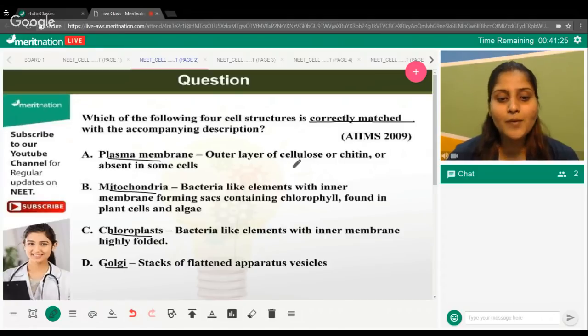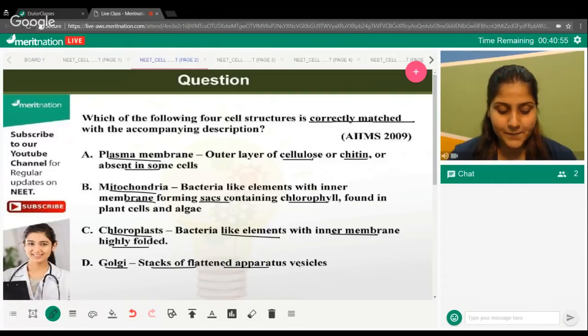About the plasma membrane, do you think it is made up of cellulose or chitin? Do you think it is absent in some cells? Mitochondria are bacteria-like elements, and they have inner membranes forming sac-like structures. They bear chlorophyll. Do you think this is right? Chloroplasts are bacteria-like elements. Inner membrane is highly folded. Is that true for chloroplast? Golgi is a stack of flattened vesicles. Do you think this is right? So quickly put up your answers. Your 1 minute is over.